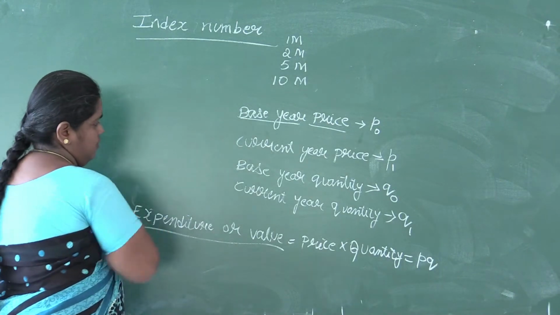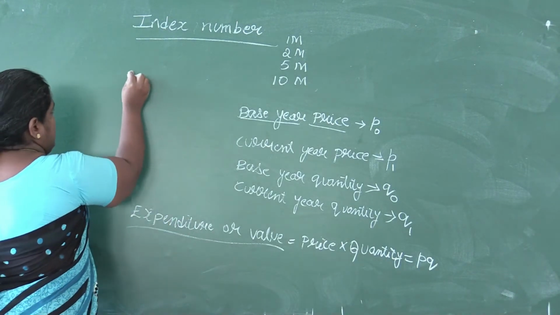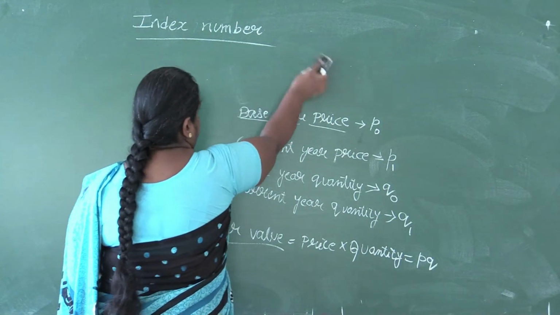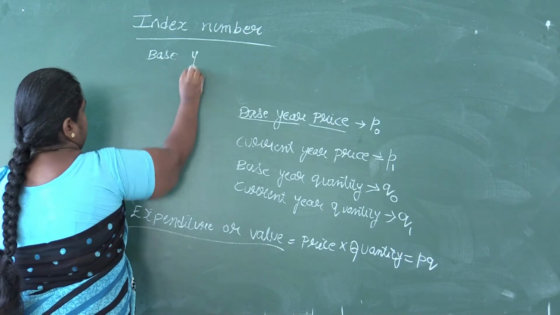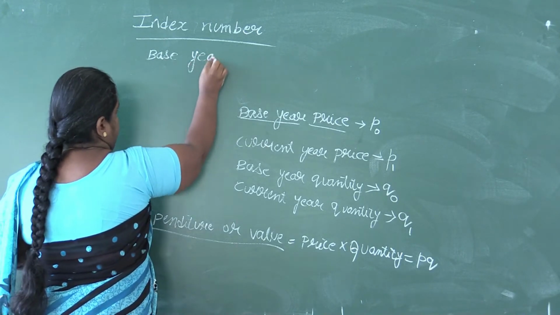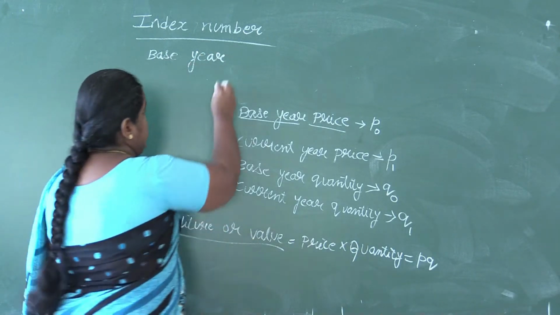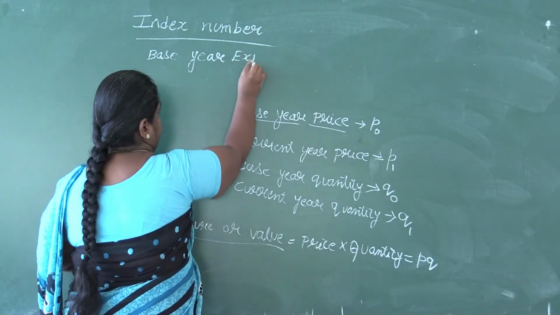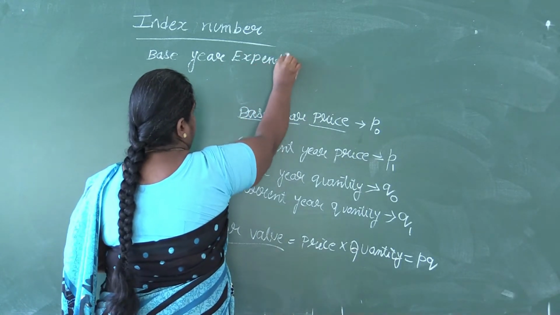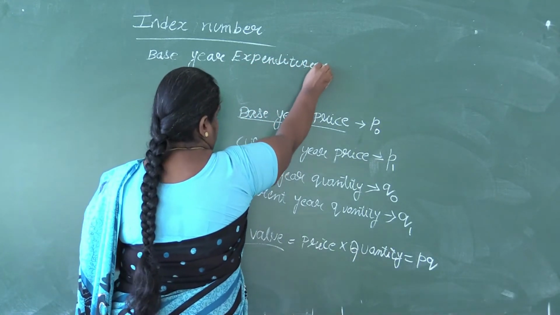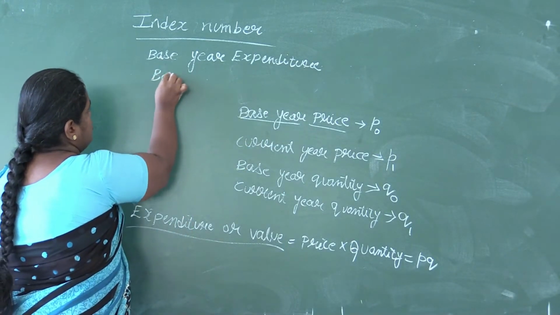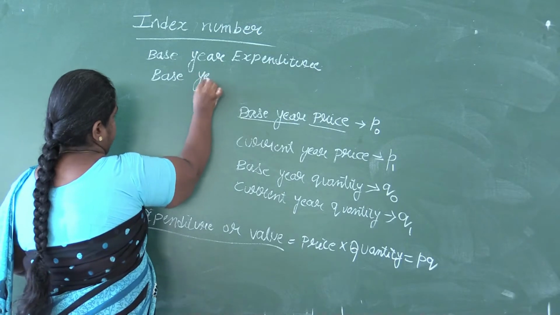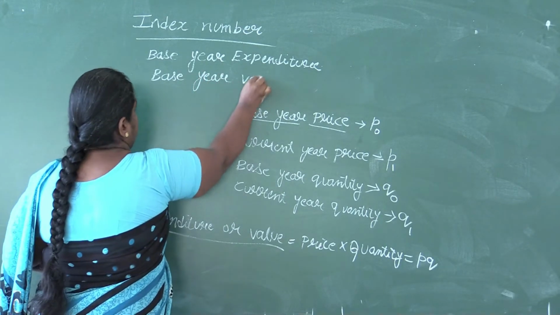Similarly, we have the base year expenditure or the base year value. For both, the symbol is the same.